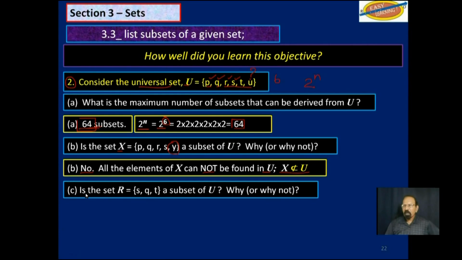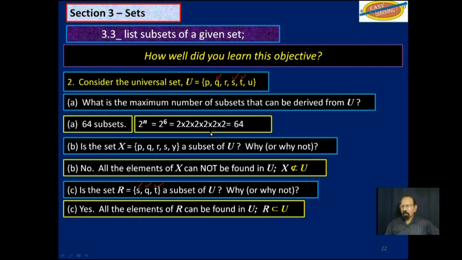Next question. Is the set R, S, Q, and T a subset of U? Why or why not? So you have S here, this is S. You have Q here, that's Q. And you also have P here. So the answer is yes. All the elements of R can be found in U. R is a subset of U.